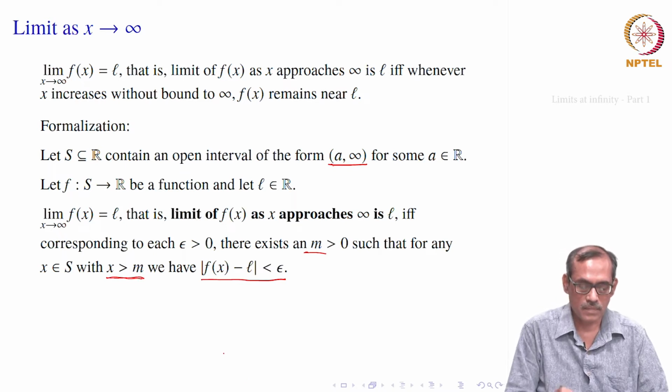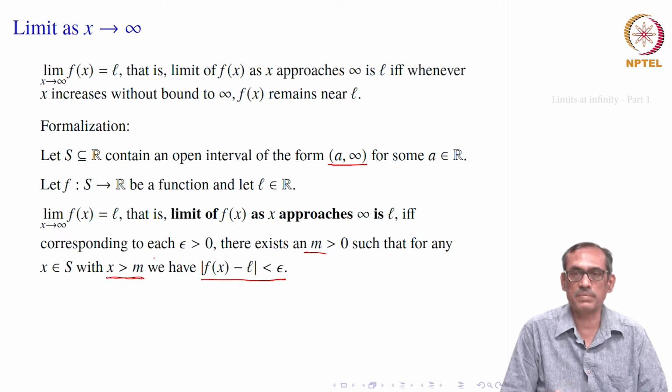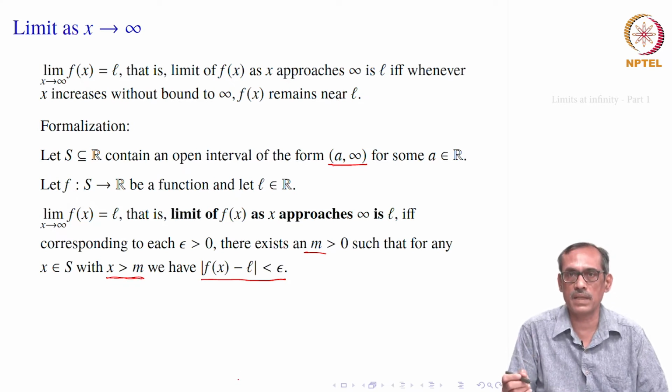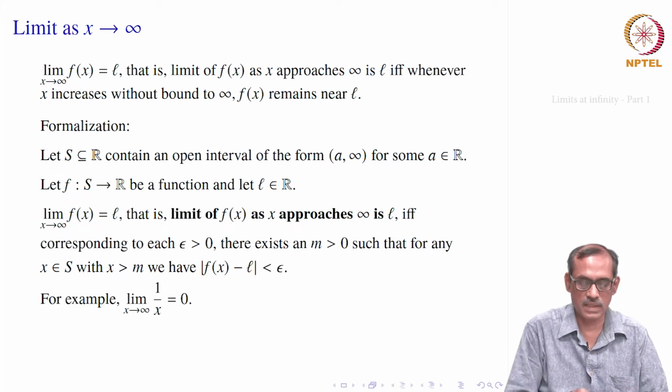So, we repeat again: the limit as x goes to infinity of f(x) equals L, or we say the limit of f(x) as x approaches infinity is L, if corresponding to each epsilon greater than 0, there is one m greater than 0, such that whenever x is bigger than m, you will have |f(x) - L| less than epsilon. This is how we will be defining the limit at infinity.